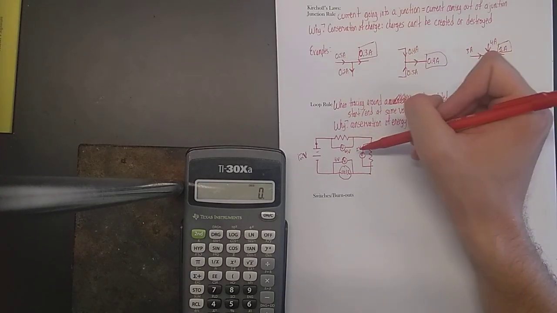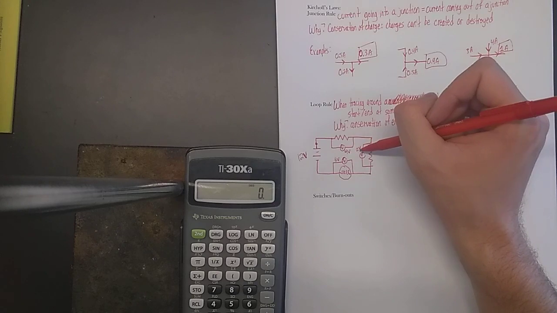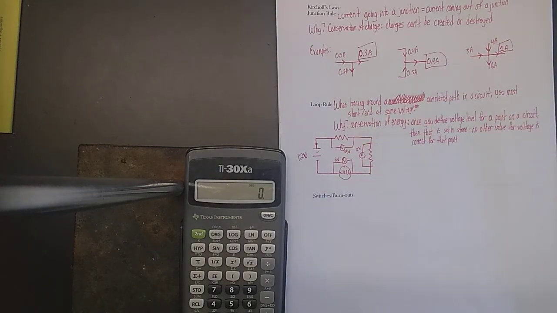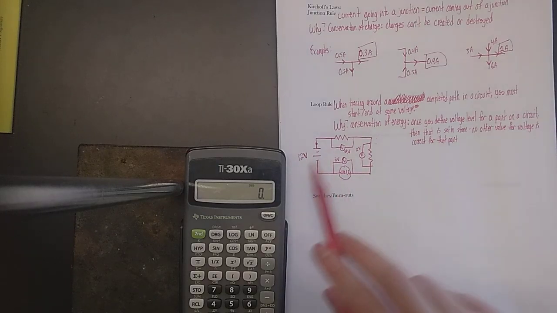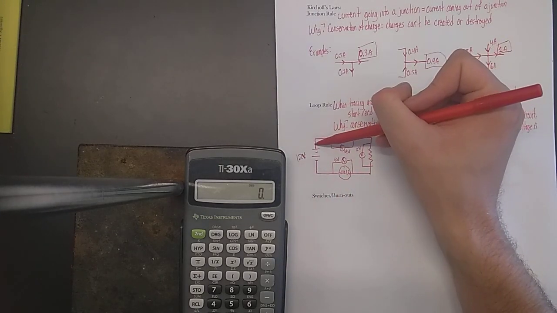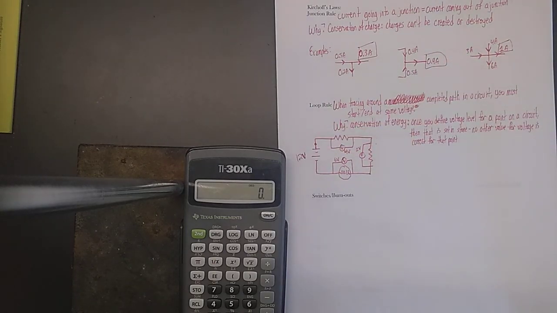Now, what if one of these had been different? What if this had been 4, 3, and 6? Like you had done the analysis wrong and predicted this was going to be a 3-volt drop and everything else was the same. Well, then you would get back here and see that there's only 11 volts. There's a voltage level of only 11.